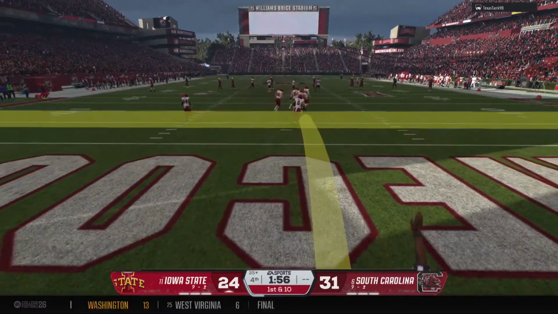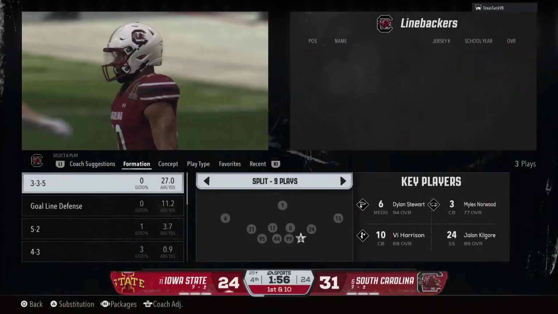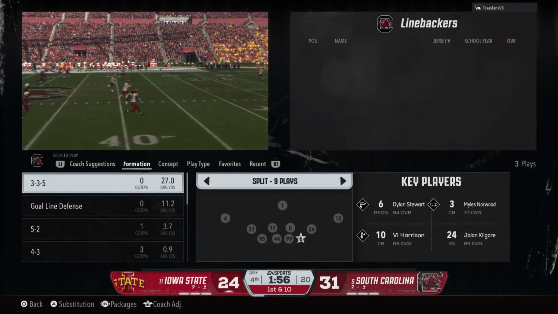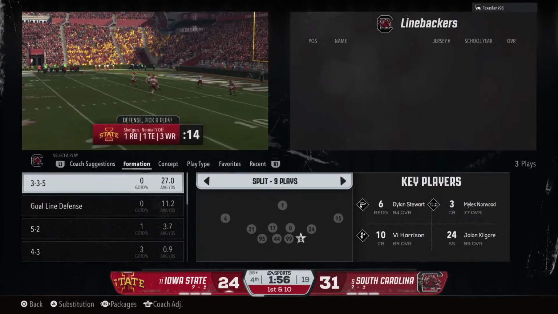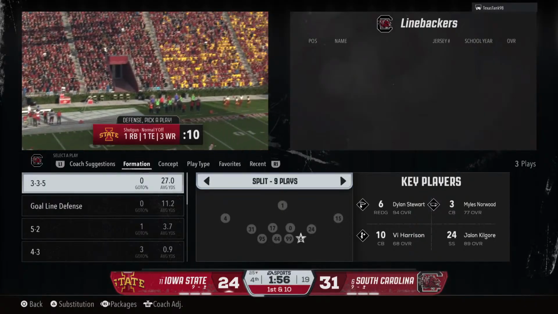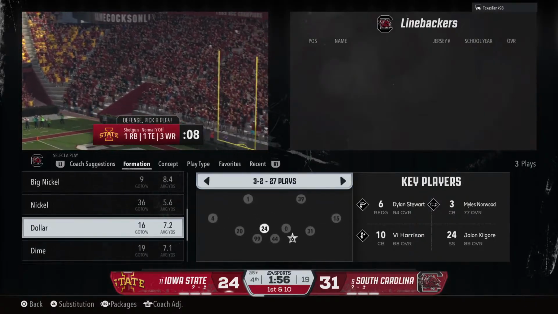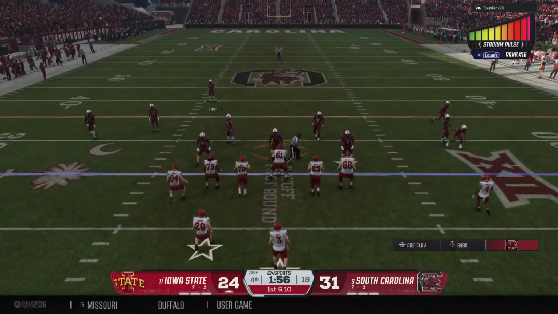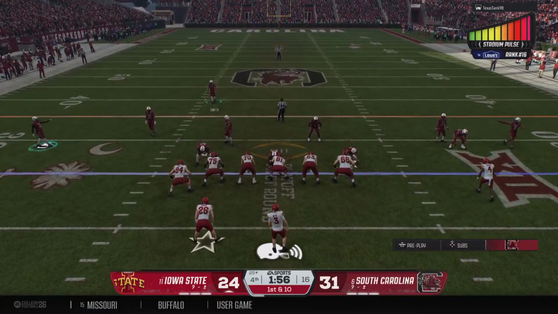And the kickoff goes out the back of the end zone, so a touchback. And the first play of the drive now from the 25.